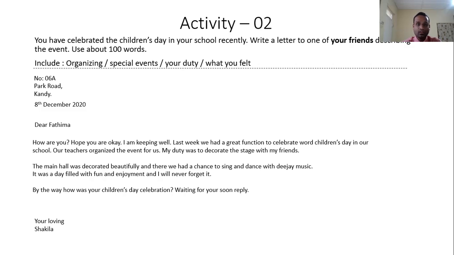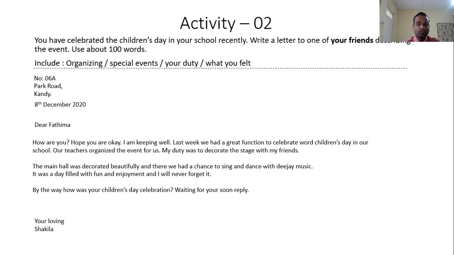So again, I conclude. Whether you are writing a formal letter or an informal letter, you have to first decide which it is. Then you have to follow the format related to a formal letter or an informal letter, and you have to include the things the question has asked you to include in your answer.